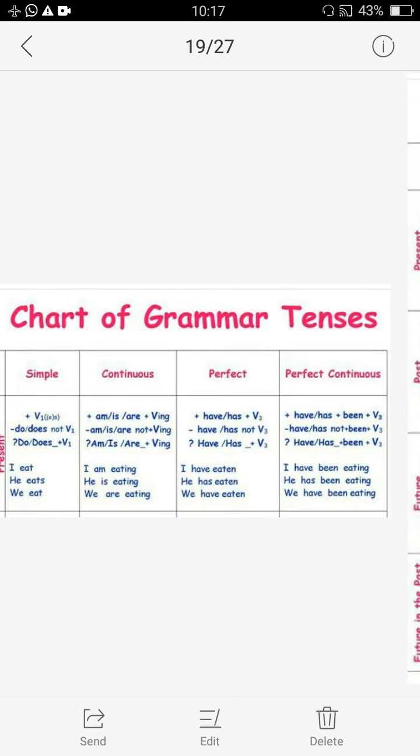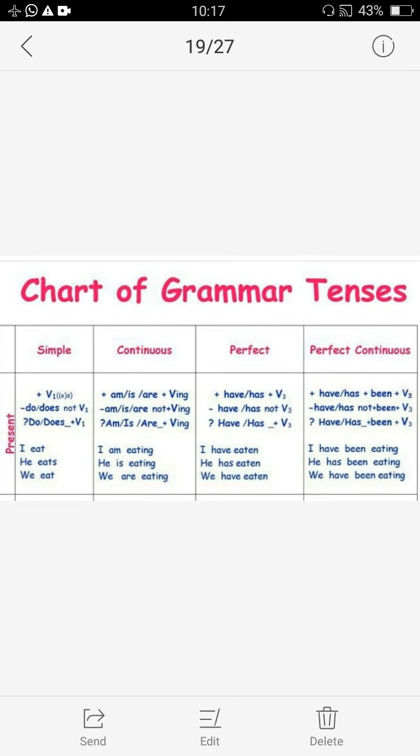So this is about the present tense. I hope you understood it. Now with this I will be sending you a few questions which you have to try to do yourself, okay, in your grammar notebook. So that's it for today. I will be taking the next tense in the next session. That's all. Thank you.